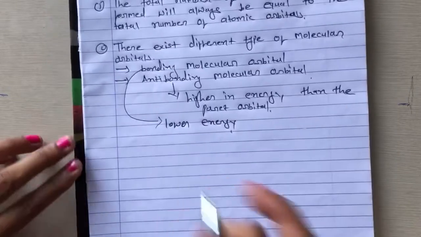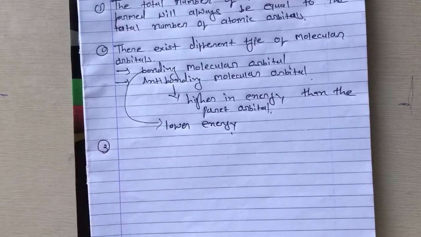Another one is that the electrons are filled into molecular orbitals in the increasing order of orbital energy.